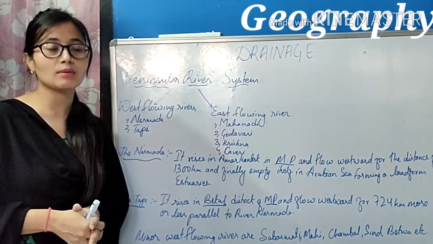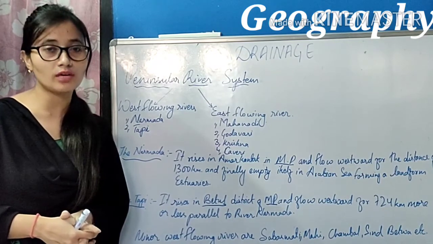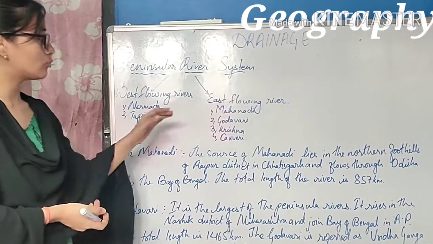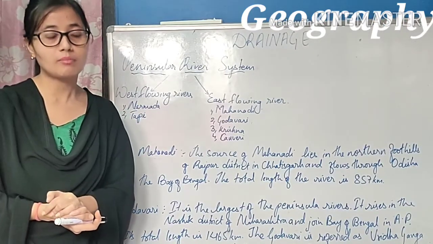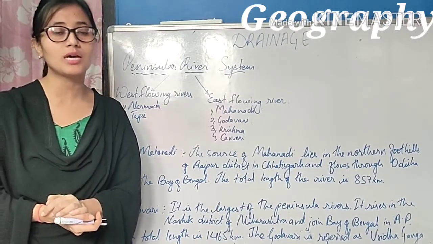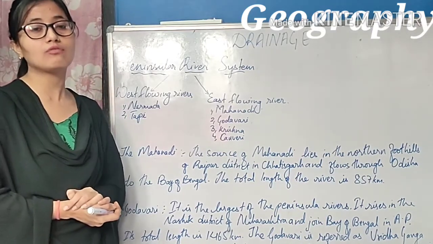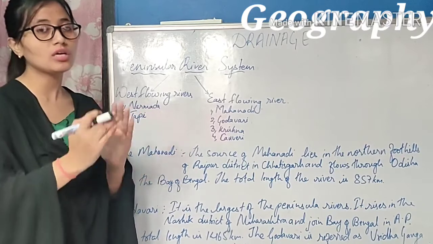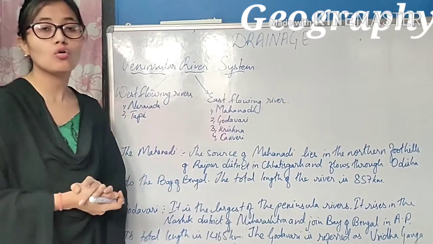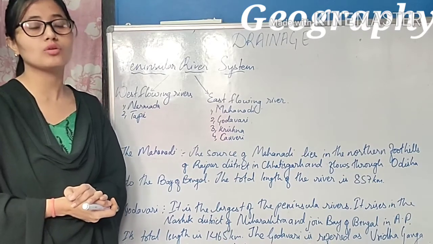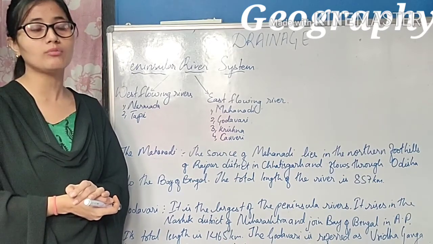Now let us discuss the east flowing rivers of India in detail. As you can see on the board, the names of the rivers: Mahanadi, Godavari, Krishna and Kaveri. So these are the four major rivers that flow in which direction? West to east direction. These rivers originate in the Western Ghats, flow in west to east direction and join the Bay of Bengal.